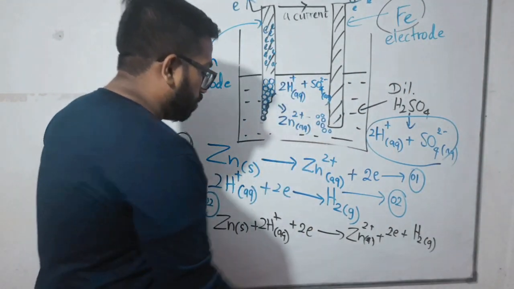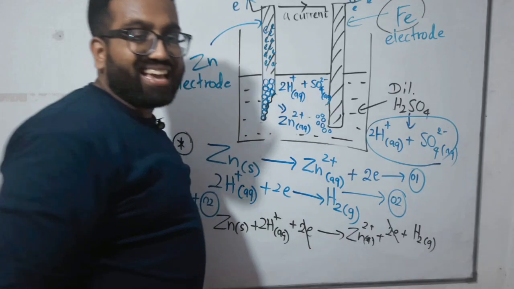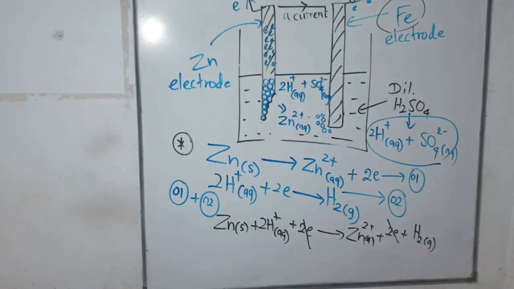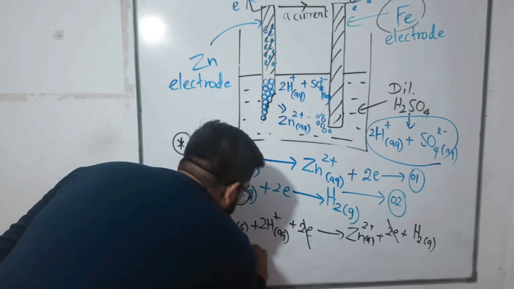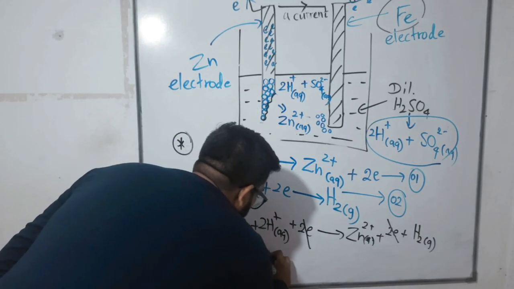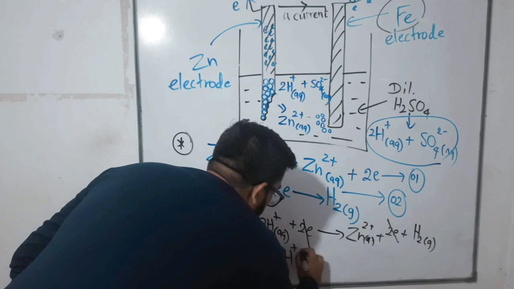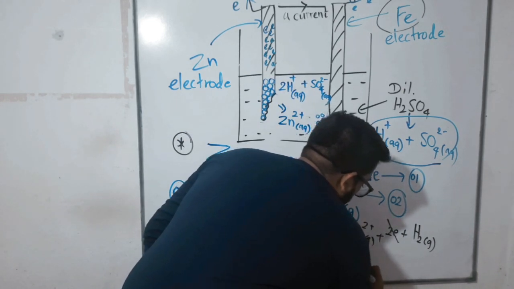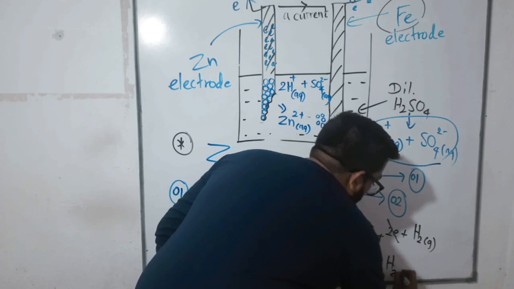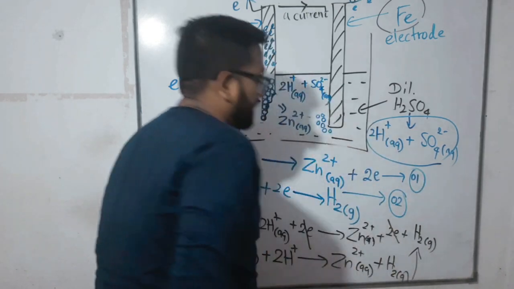Then you can see that electrons are present on both sides. You can cancel them. Then what is the final one? You can write here: zinc solid plus 2 H+ arrow zinc 2+ (aq) plus H2. So H2 gas bubbles were liberated.